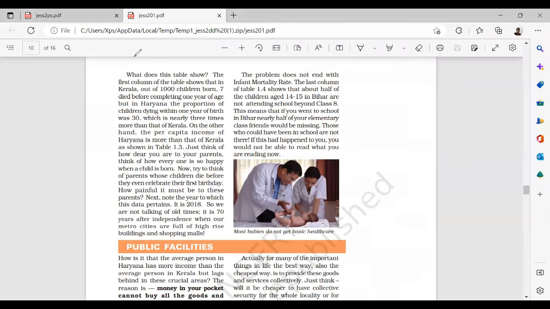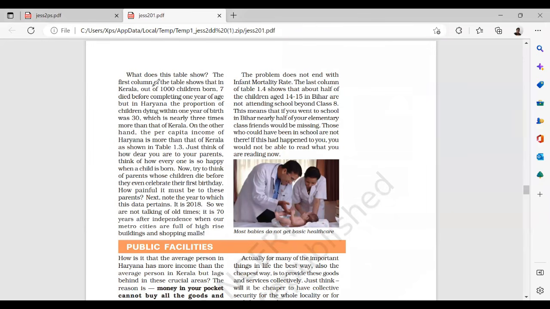Next, what does this table show? The first column of the table shows that in Kerala, out of 1,000 children born, 7 died before completing 1 year of age. But in Haryana, the proportion of children dying within 1 year was 30, which is nearly 3 times that of Kerala. So the per capita income of Haryana is high, but when you take the education levels and other aspects,